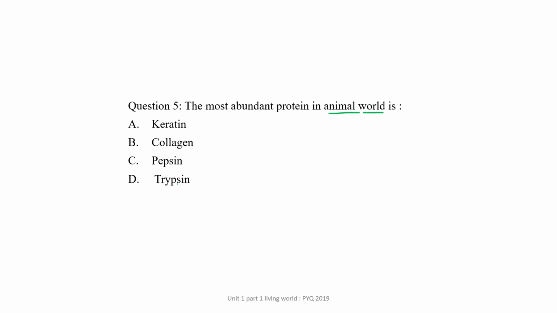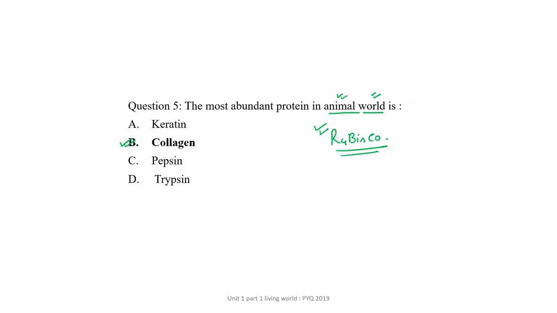So, the most abundant protein in animal world is collagen. If the question asked like this, the most abundant protein in the world, then what is the answer in that case? That case answer is Rubisco. Rubisco, which is a plant enzyme. Okay, so most abundant protein in the world is Rubisco, but if they have narrowed down the choices, means only they are asking about the animal world, then collagen is the right answer.